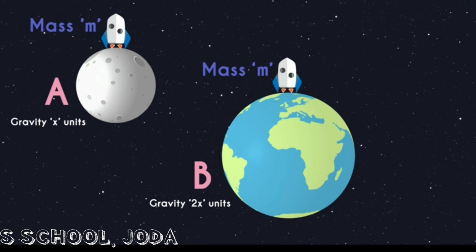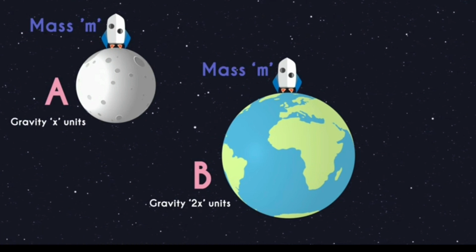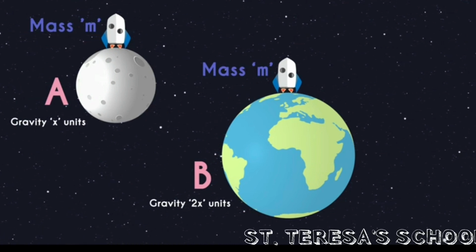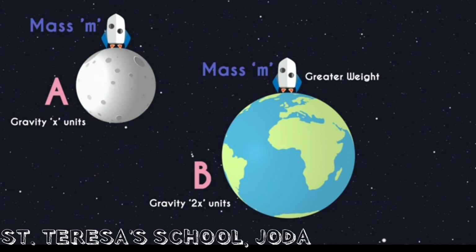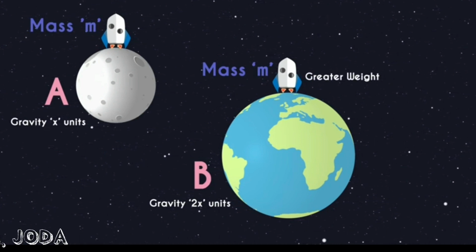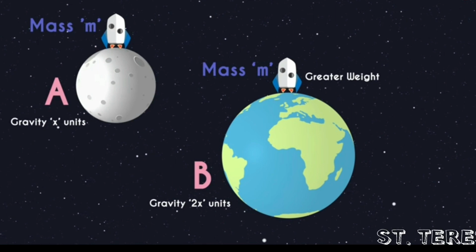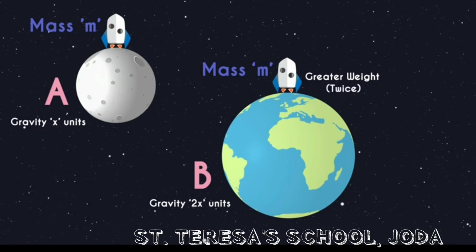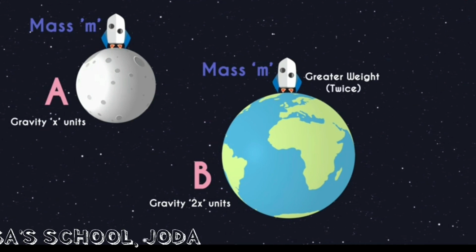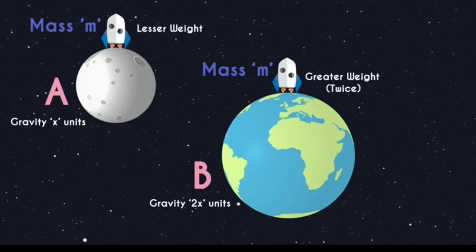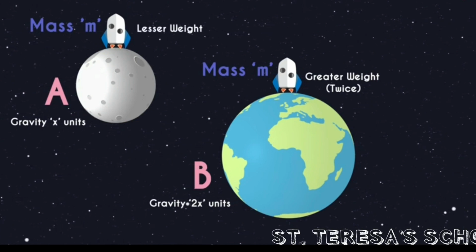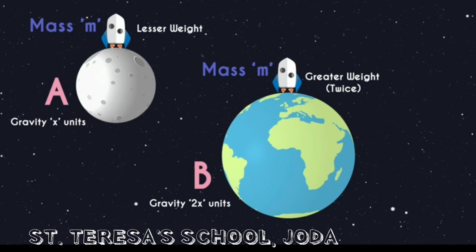The mass of the object will be m at both the places, but the weight of the object will be greater at place B because the pull of gravity is stronger. As the gravity is twice as big, the weight of the object will be twice as much at place B as compared to place A. So the weight of the object is the measurement of the gravitational force acting on it.